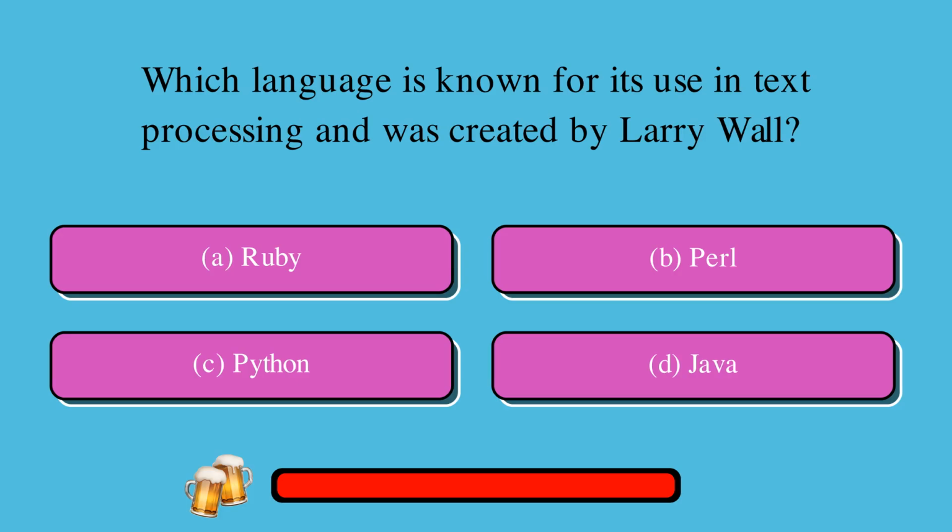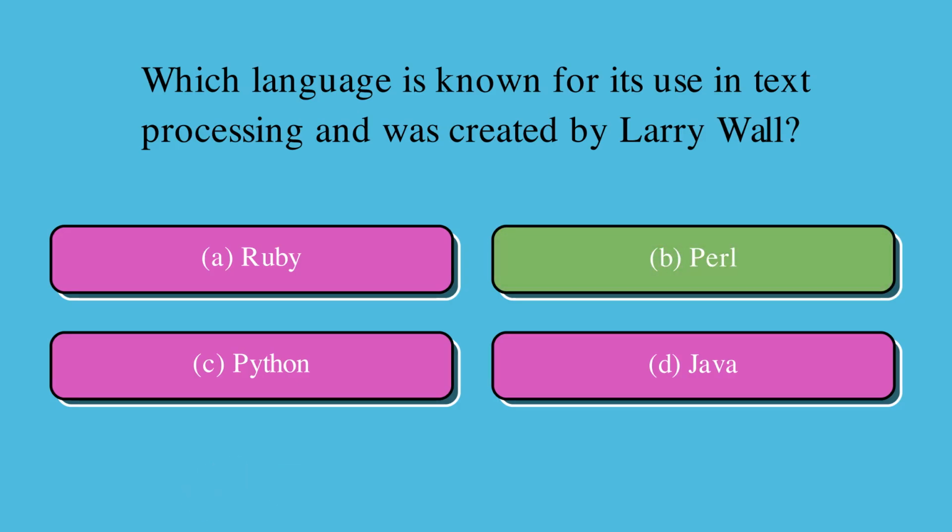Which language is known for its use in text processing and was created by Larry Wall? Is it A, Ruby or B, Perl or C, Python or D, Java? The correct answer is B, Perl.